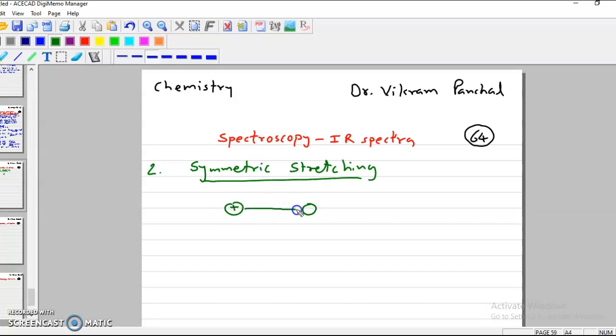One atom is positive, another is partially negative, and suppose the electric field is in this direction. Then due to symmetric stretching, compression takes place because both atoms approach each other. So in this case distance decreases, therefore dipole moment decreases, therefore intensity decreases.